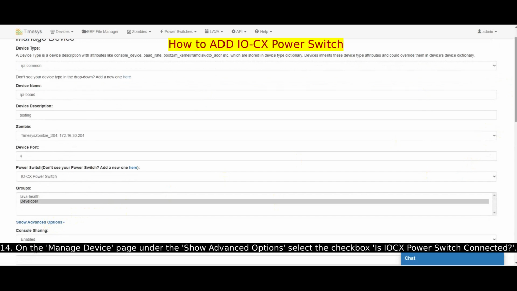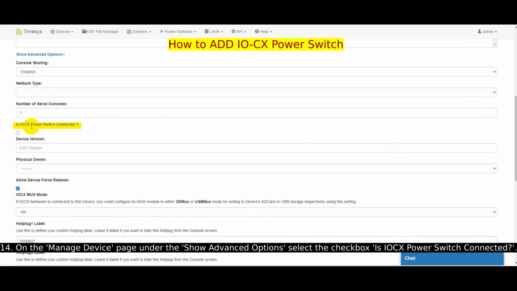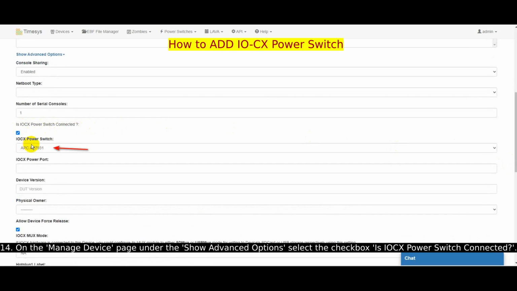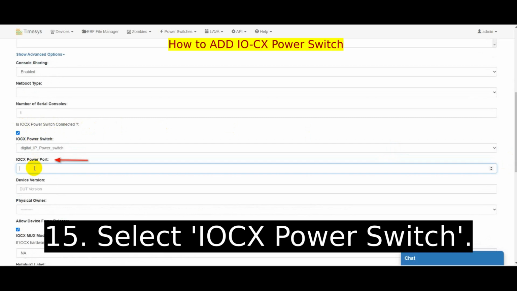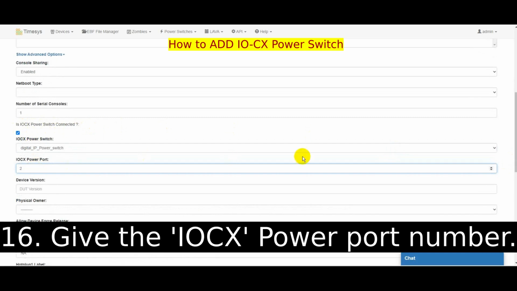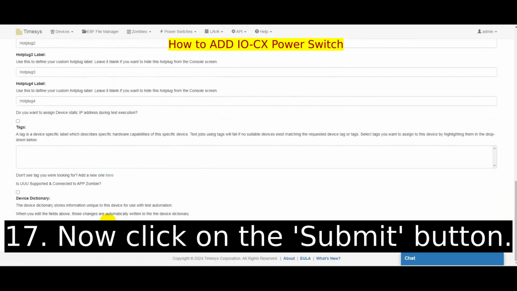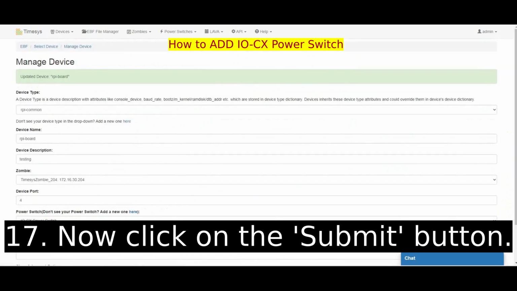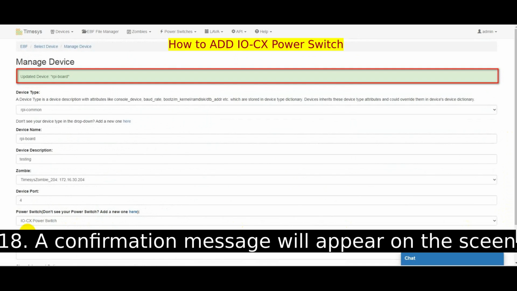Now, on the Manage Device page, under Show Advanced Options, select the checkbox Is IOCX power switch connected? Select IOCX power switch. Give the IOCX power port number. Now, click on the Submit button. A confirmation message will appear on the screen, indicating that the device has been successfully updated.